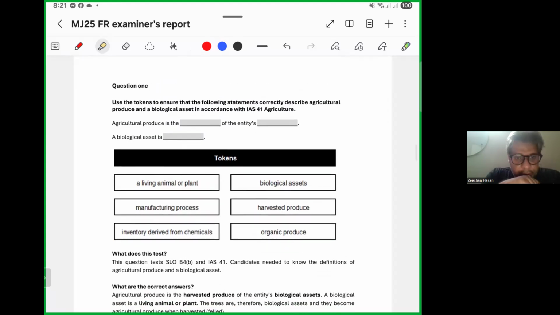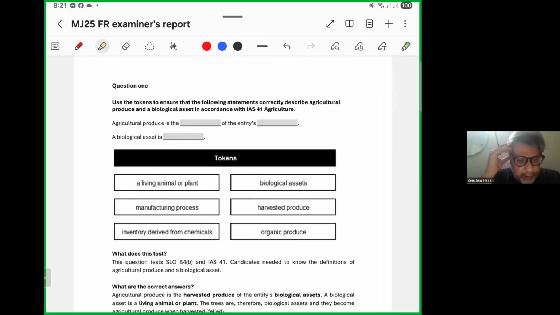Use the tokens to ensure that the following statements correctly describe the agriculture, produce, and biological asset in accordance with IAS 41. A living animal or plant, manufacturing process, inventory derived from chemicals, biological assets, harvested produce, organic produce. What does this test? IAS 41. The definition of the agriculture produce and a biological asset.